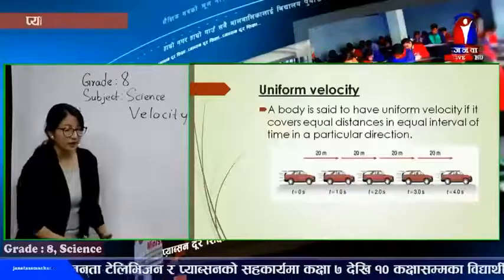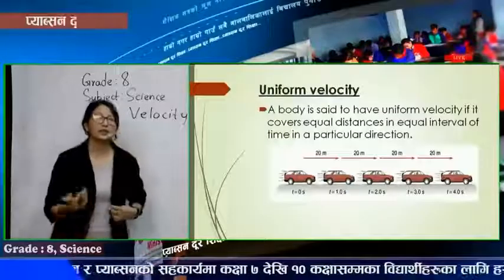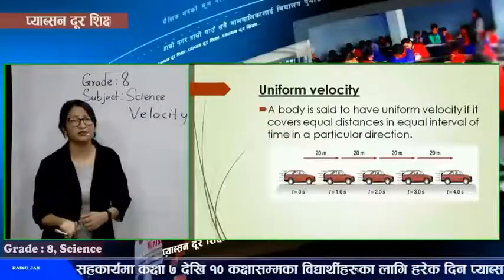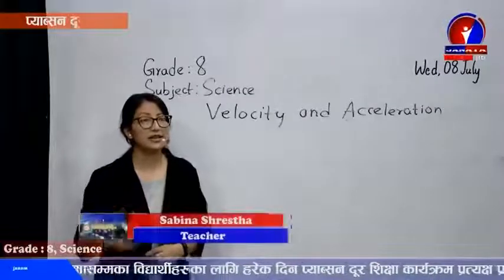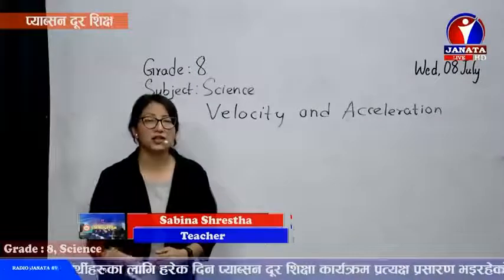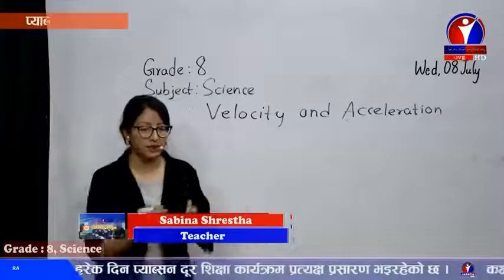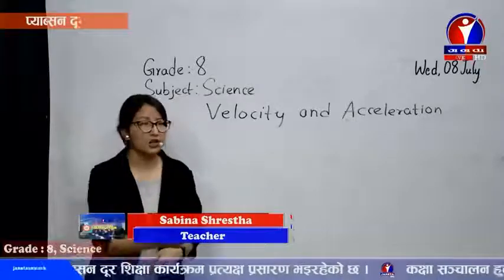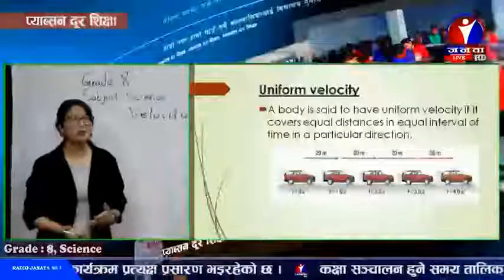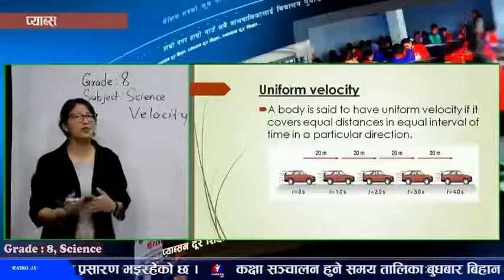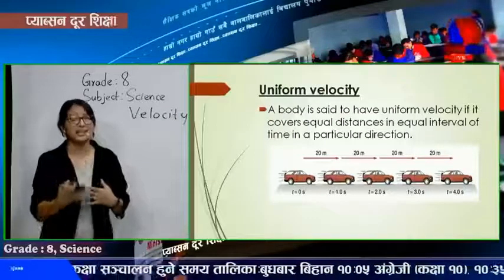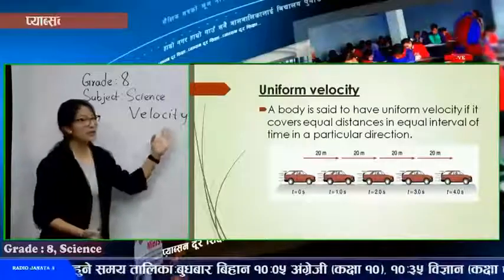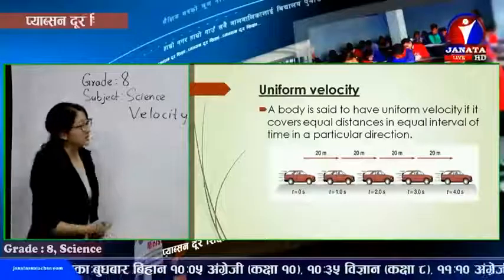Now, one more term. Velocity can be of different types: uniform velocity, non-uniform velocity, and average velocity. About three types of velocities we are going to discuss right now. First of all, uniform velocity. With the word we can easily understand, uniform means same. We wear a uniform in school, similar, same.